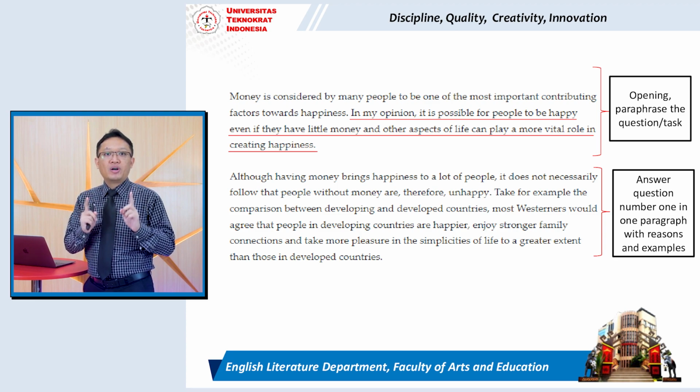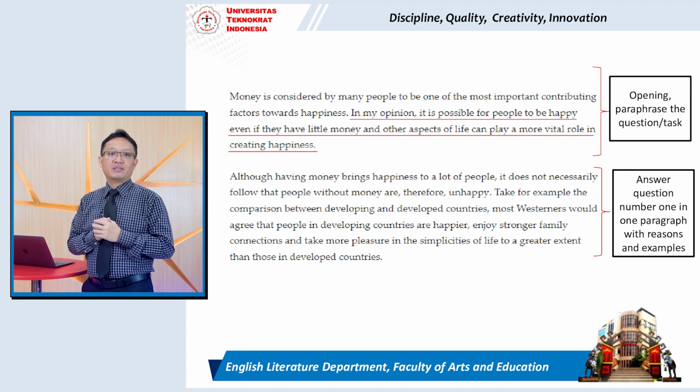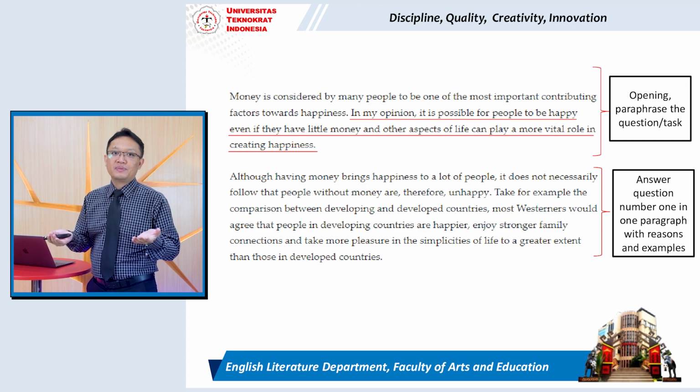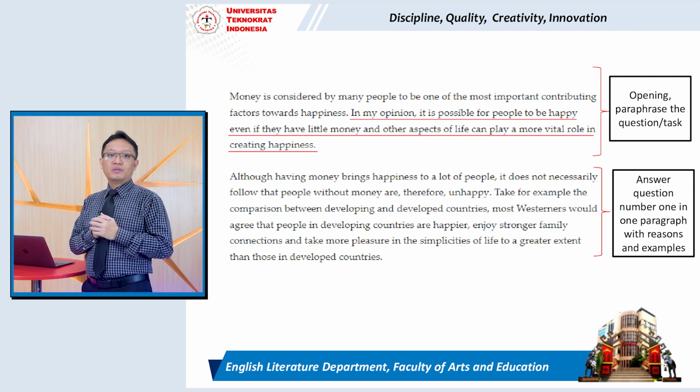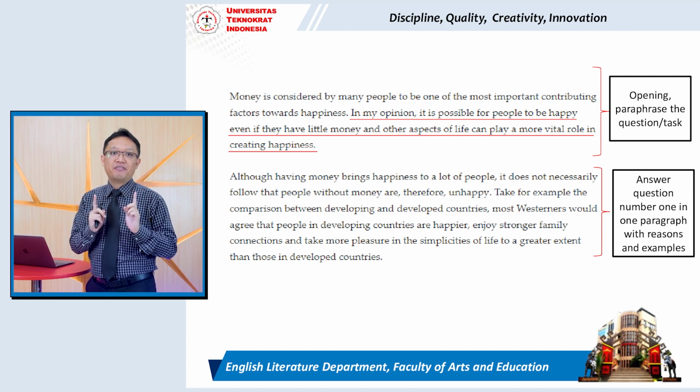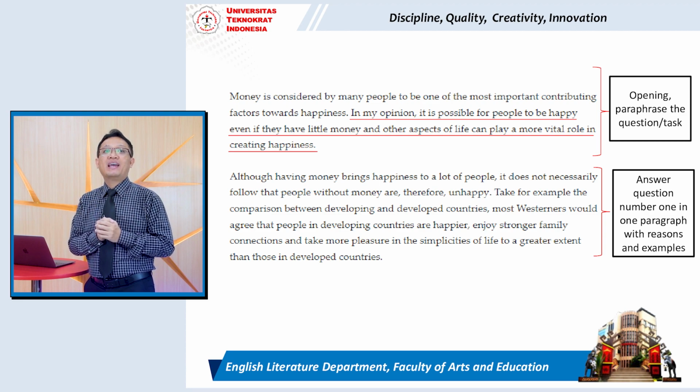Money is considered by many people to be one of the most important contributing factors toward happiness. In my opinion, it is possible for people to be happy even if they have little money, and other aspects of life can play a more vital role in creating happiness.